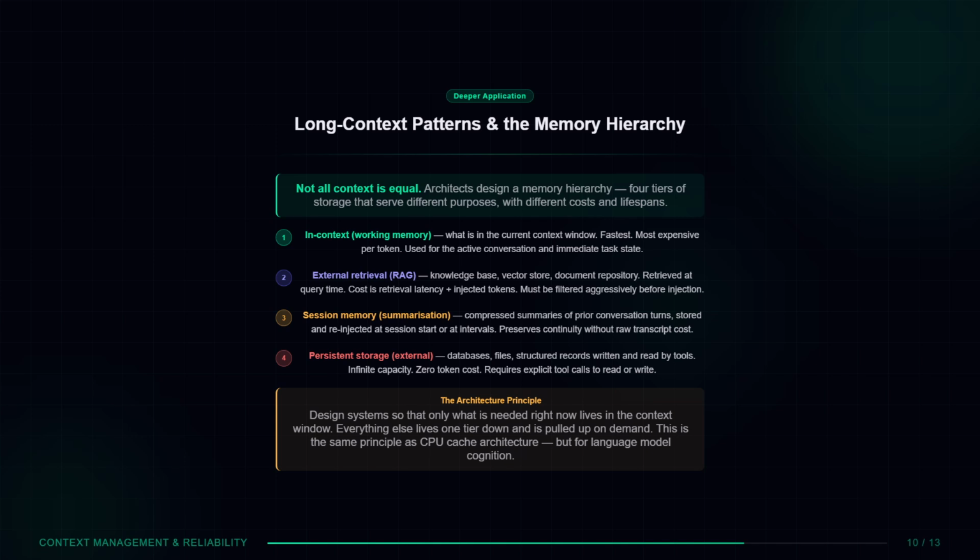Tier 4, persistent external storage. Databases, files, structured records written and read by tools. Infinite capacity, 0 token cost. Requires explicit tool calls to read or write.